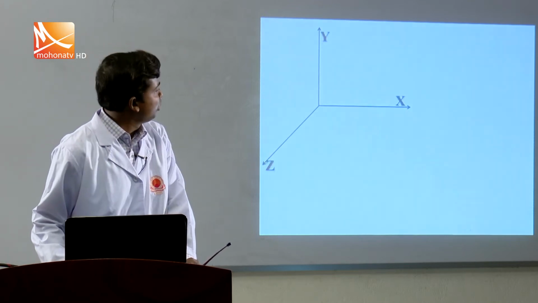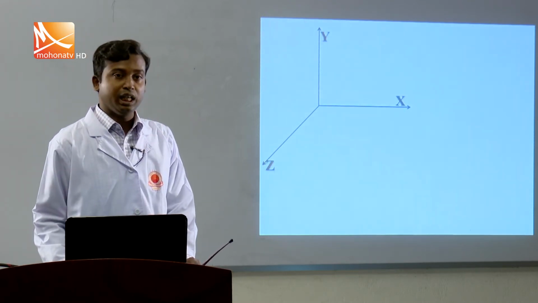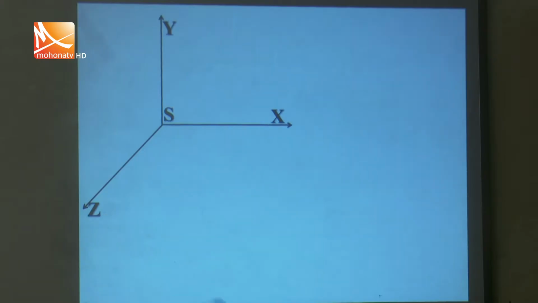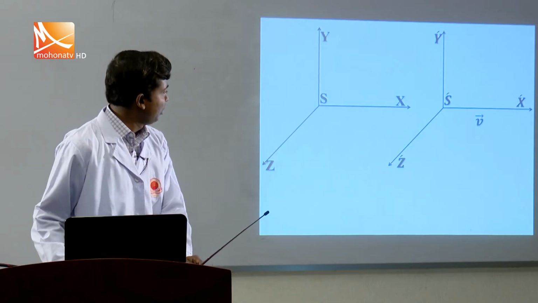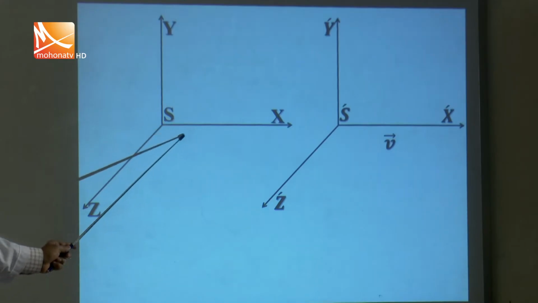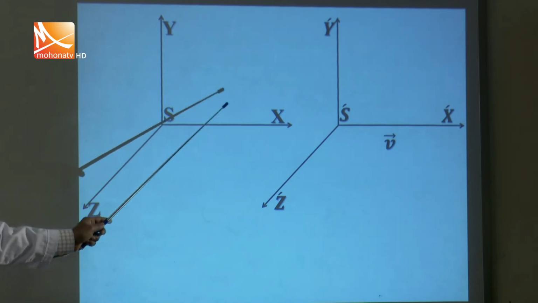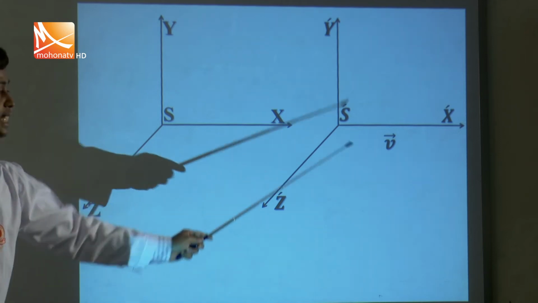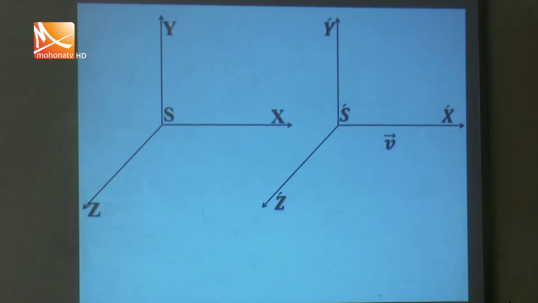Now I am going into the details. You know this is a coordinate system having 3 axes, x, y and z, and this frame is known as the S frame. Another frame has the coordinates x prime, y prime and z prime, and this frame is denoted by S prime. So S and S prime are 2 reference frames where the frame S prime moves with velocity v only along the x-axis. For our convenience, we consider the frame S prime moving only along the x-axis with uniform velocity v.